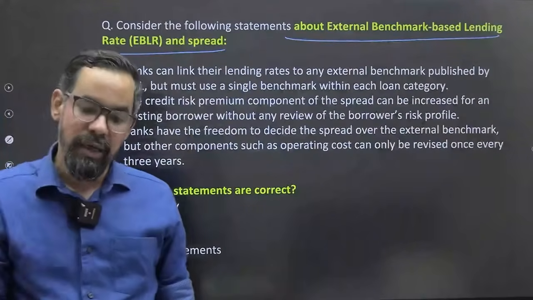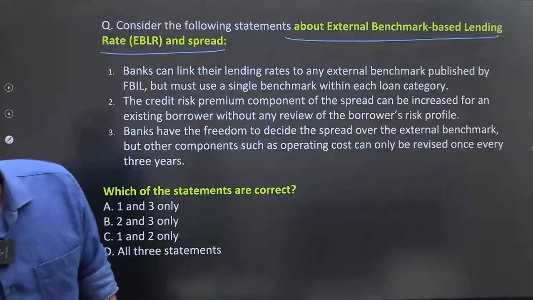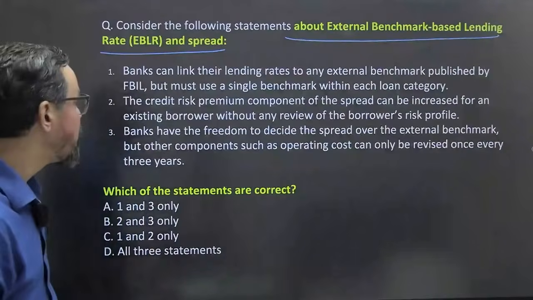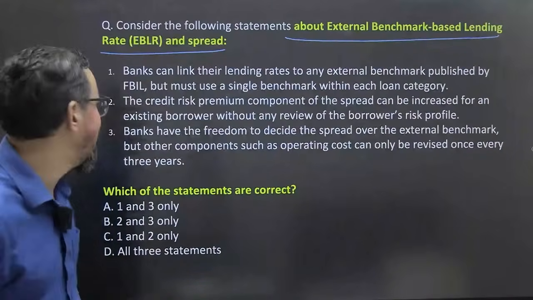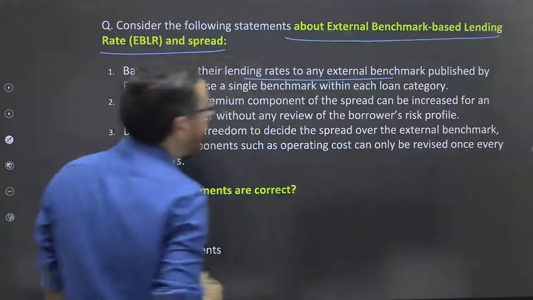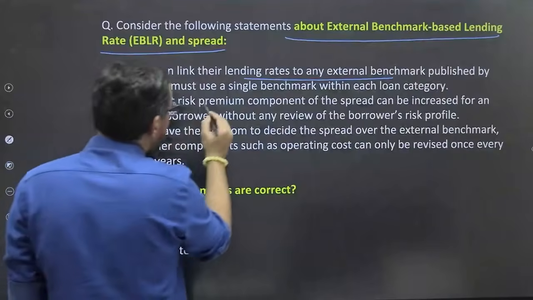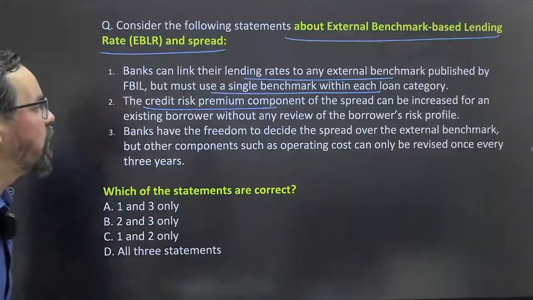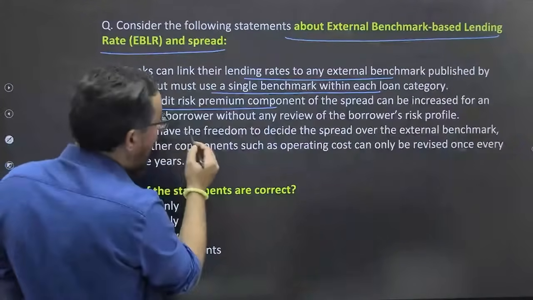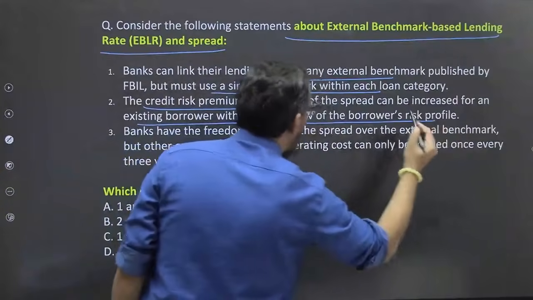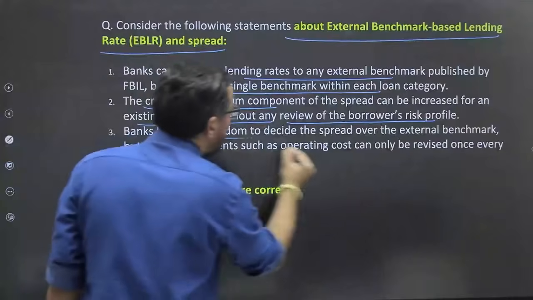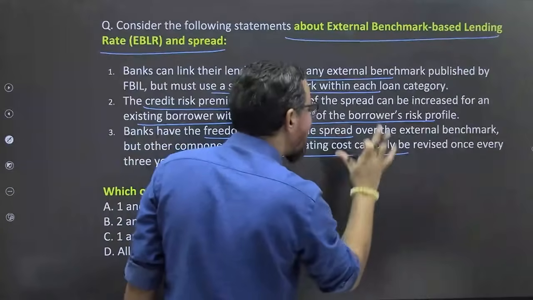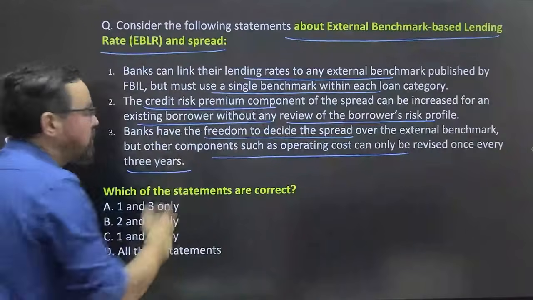So MCLR in some cases got replaced by EBLR in July 2019 itself. There the replacement came and we have discussed this particular one also in detail. Now we don't have to go back, we have moved far ahead. Banks can link their lending rate to any external benchmark published by FBIL but must use a single benchmark within each loan category. The credit risk premium component of the spread can be increased for existing borrowers without review of the borrower's risk profile. Banks have the freedom to decide the spread over the external benchmark, but other components such as operating costs can only be revised once every 3 years.